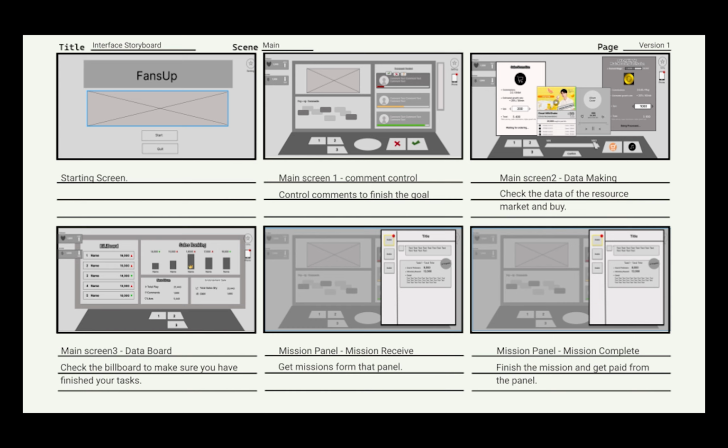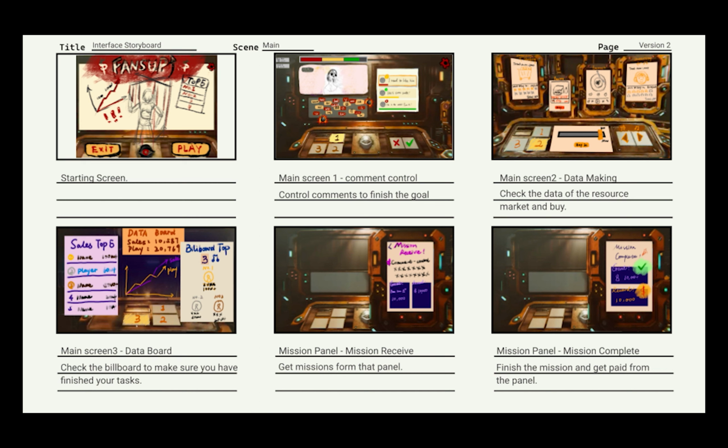The remaining two storyboards are all about the same panel, which is used for the mission system. The version 2 storyboard has more detail about the content and UI. This is the middle of our iteration.